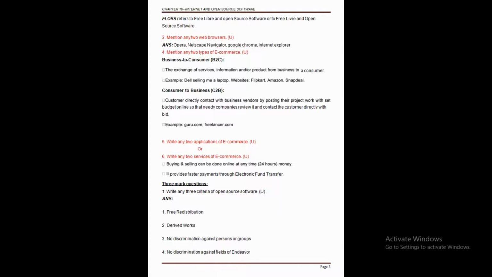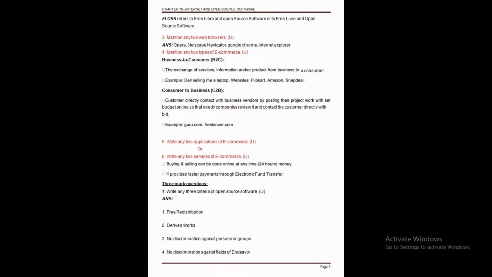But here the customer who wants to do some business directly contacts the suppliers, the business vendors. And why are they contacting the suppliers? Because they have a project here, by posting their project work with a set budget online. Clear this point here? That means they are passing the project to the suppliers here.